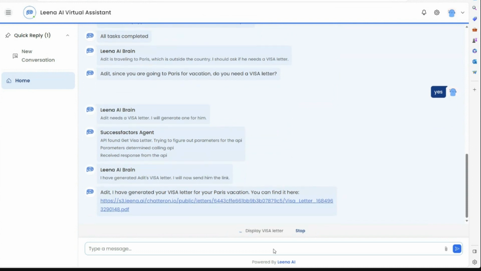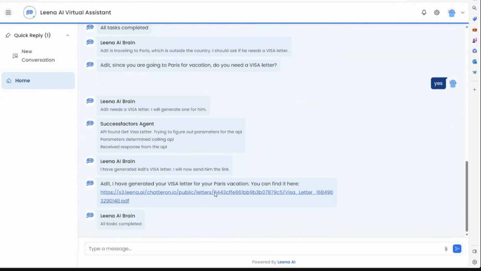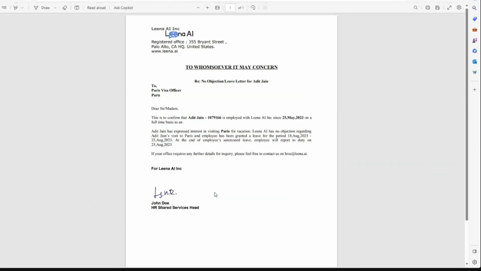When I click on the link for this visa letter, it's going to take me to the page where I can see this letter. If I need to download it or whatever I need to do with this information, now I have it.